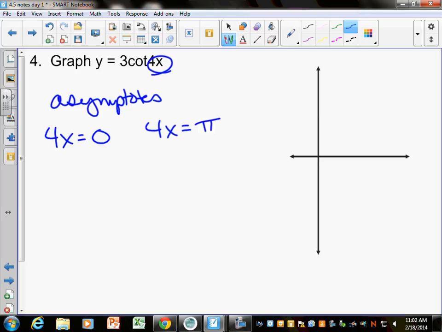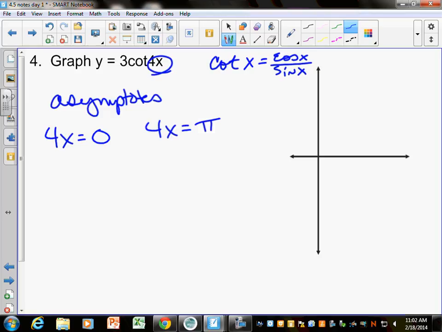This is not from your homework. This is my notes. I don't understand the asymptotes. Like, where do you get the 0 and the pi? Because this is what we talked about yesterday. Cotangent of x is the same as cosine of x over sine of x. You can't have 0 in the bottom of a fraction. Where does sine equal 0? Sine equals 0 at 0 and at pi and at 2 pi and at 3 pi and at 4 pi and every multiple of pi.